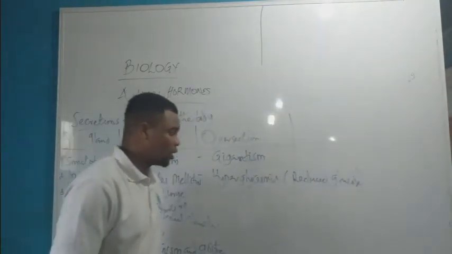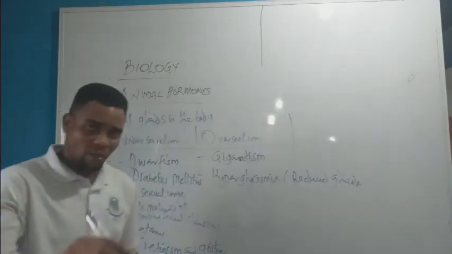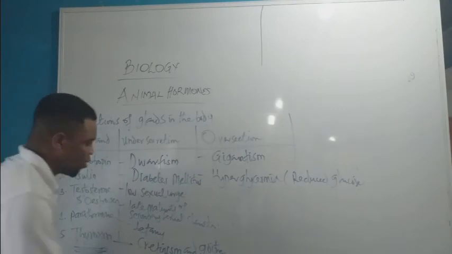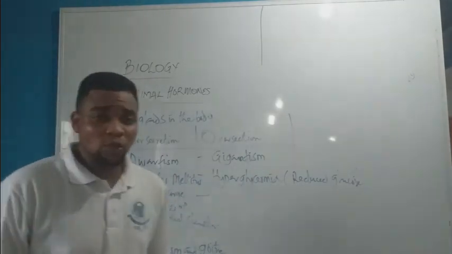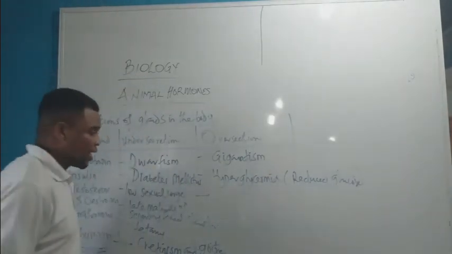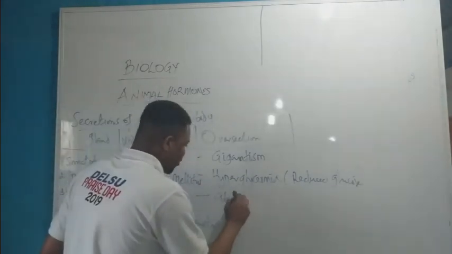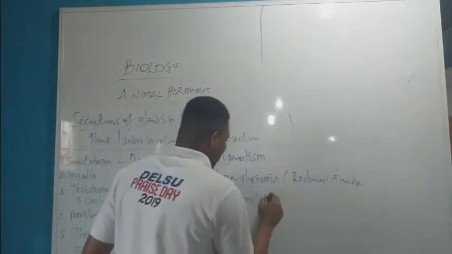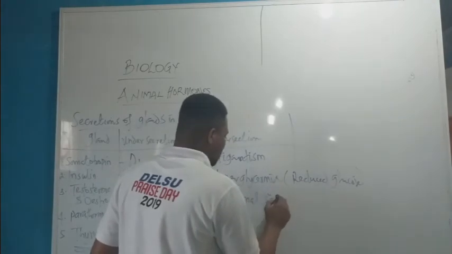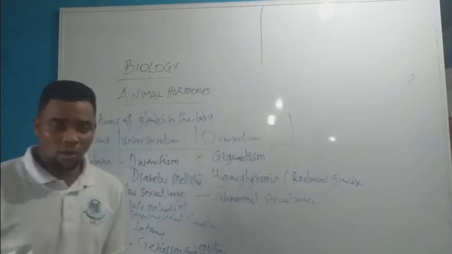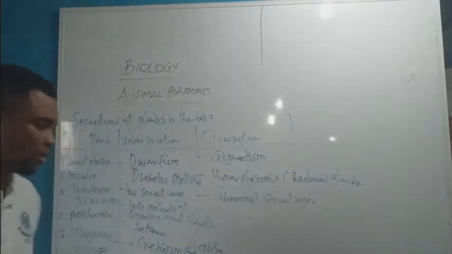A condition whereby there is a reduced glucose in the blood. Now, the next one is testosterone and the estrogen. Excessive over-secretion of these gonadal glands causes abnormal sexual urge in adult male and female.